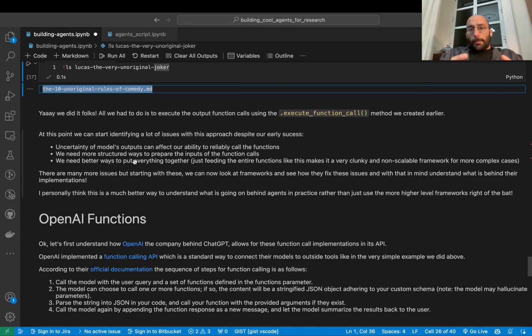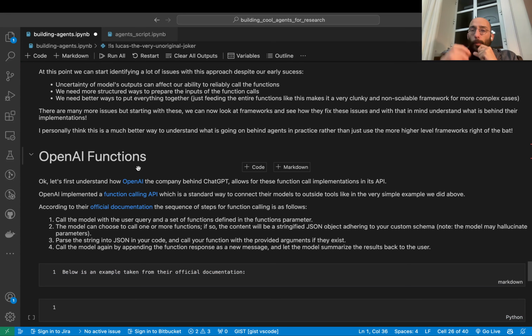So we need a structured way to prepare inputs for the function calls, and we need better ways to put everything together, right? Because just feeding entire functions makes for a very clunky, non-scalable framework, not to mention the fact that we have limited context lengths. There's a bunch of issues, right? So just putting a bunch of Python functions or whatever code inside the prompt is probably suboptimal, right? So that's where OpenAI functions come in, because OpenAI functions try to solve the problem of connecting tools to LLMs, okay?